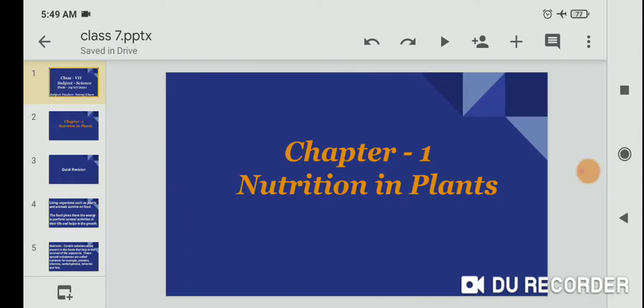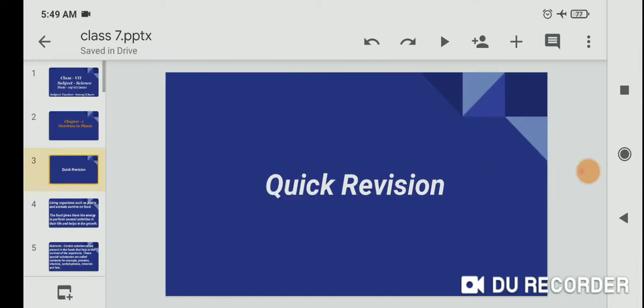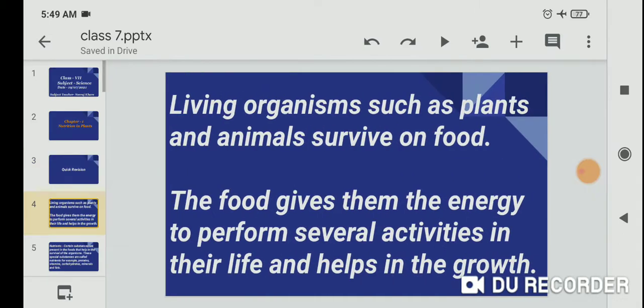So dear students, today we start chapter one, Nutrition in Plants, for quick revision for exam purposes. We will cover some of the important definitions and important topics. So dear students, let me start the quick revision.